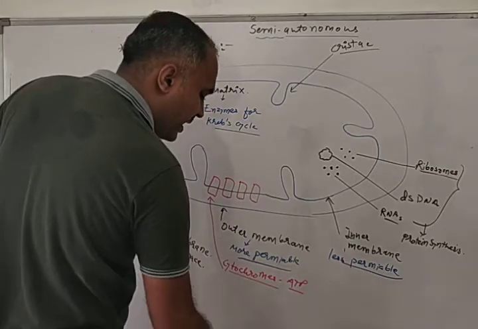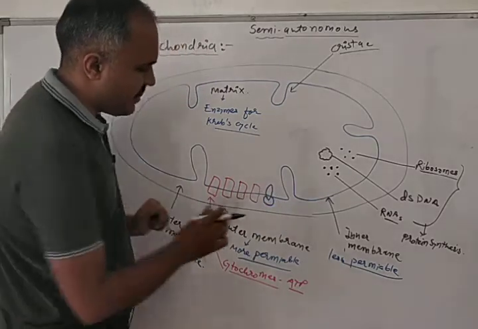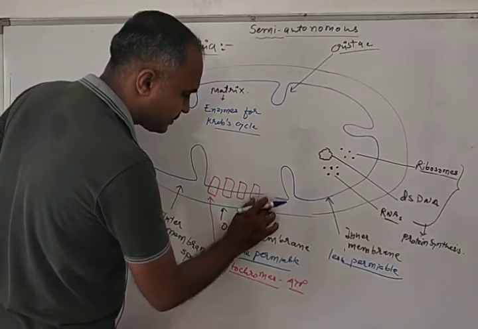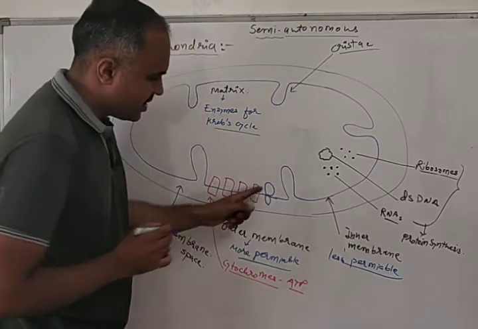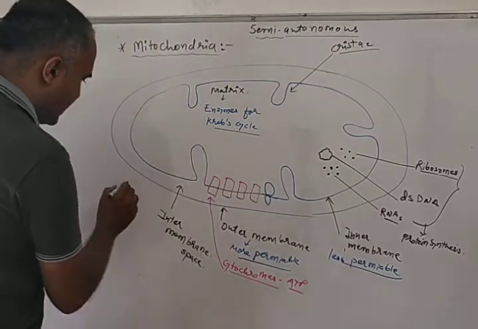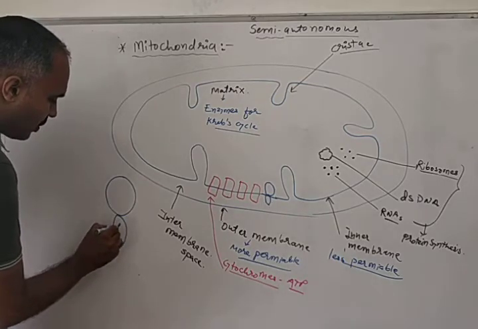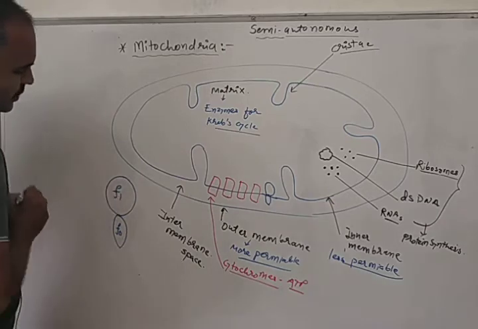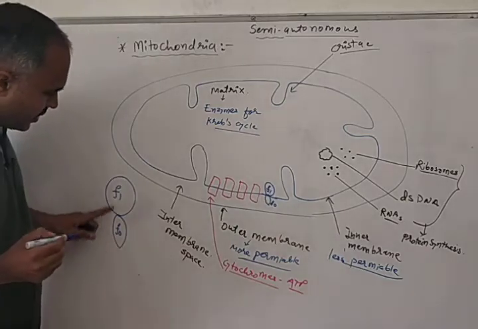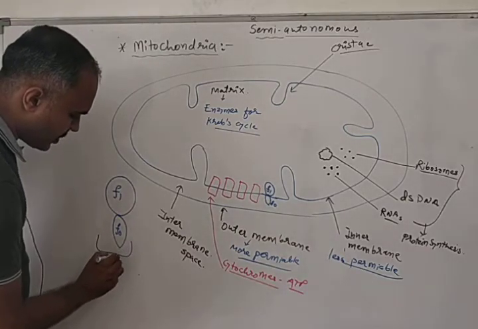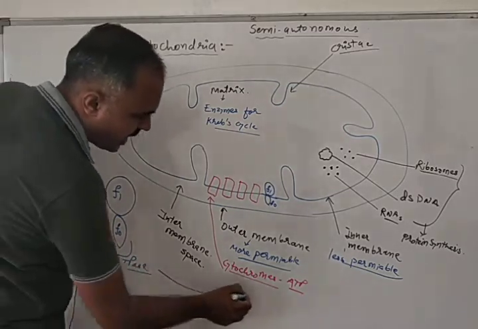mitochondria will have ATPase enzyme. This is an ATPase enzyme. See, I have to draw like this. Yes, this is the ATPase enzyme, and this ATPase enzyme has two parts. One part is known as F0, and one part is known as F1. This is F1 and this is F0. This whole structure is known as ATPase, and this ATPase also helps in ATP synthesis.